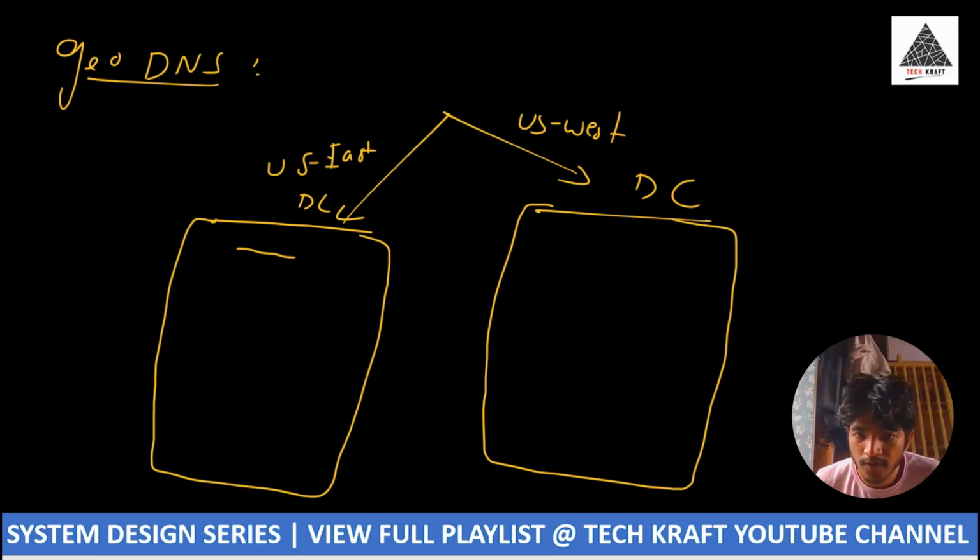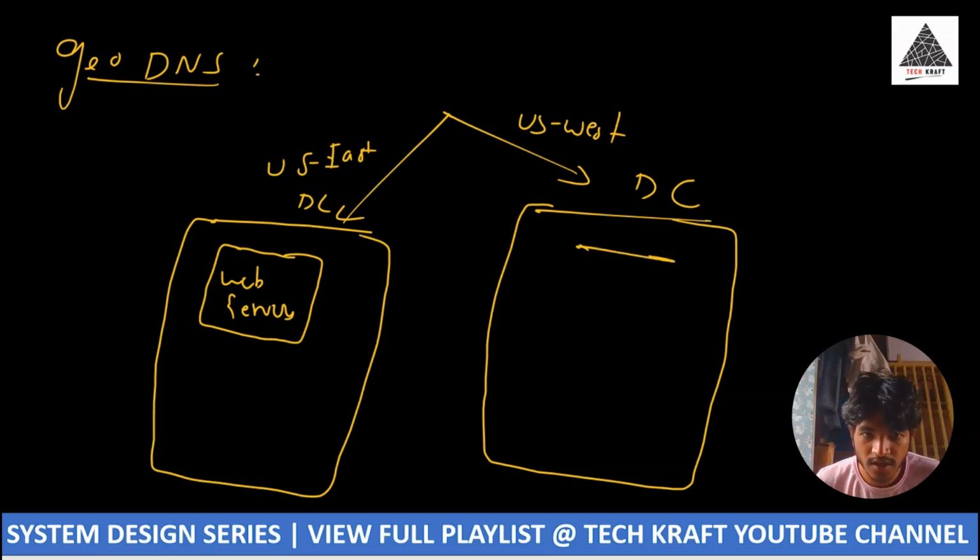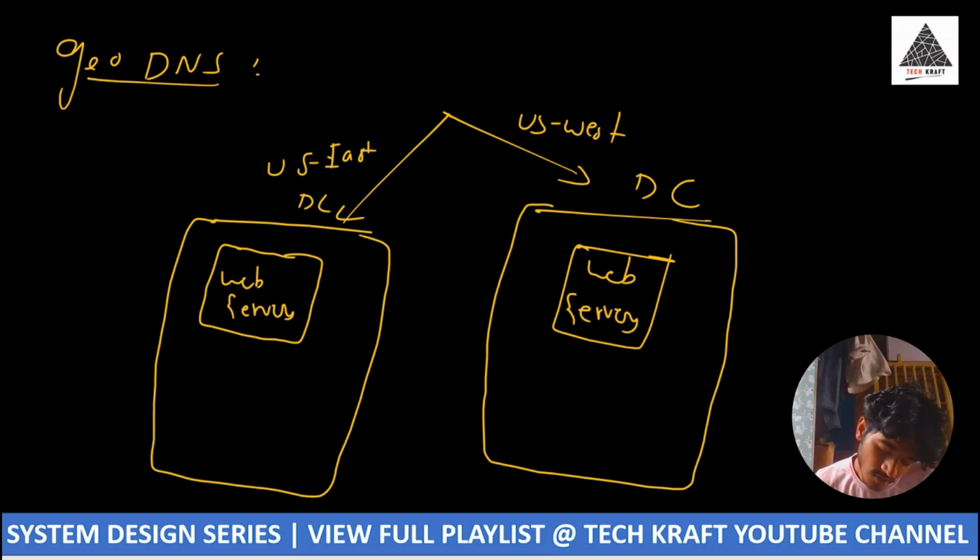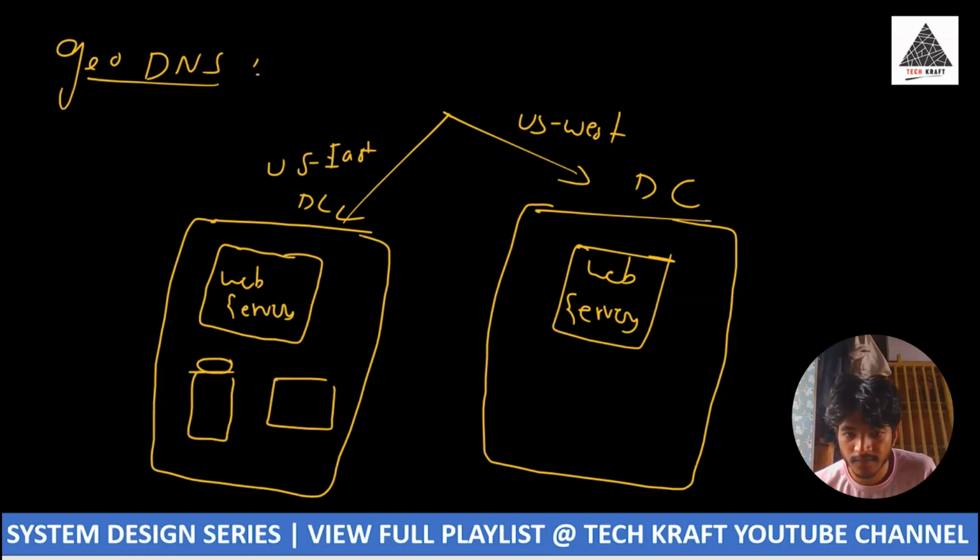See, think of it, there are web servers in both the US East data center and the US West data center. We have web servers, we have databases, and we have cache.